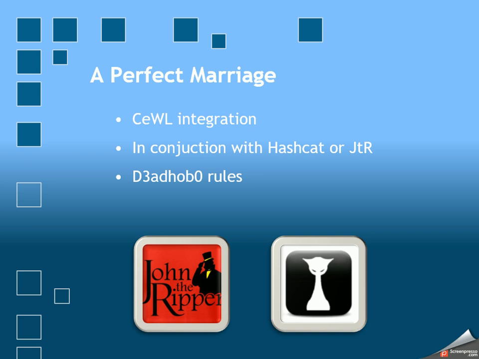They encourage you, when utilized with a Dead Hobo rule set, to do all your output in Wordsmith in all lowercase, and then pass it on to Dead Hobo to do the mangling, and then use that to do your cracking. So in conjunction with all three of those, Wordsmith, Hashcat, and the Dead Hobo rules, they've found extremely high levels of success, in some areas pretty ridiculous, which we'll get to later.